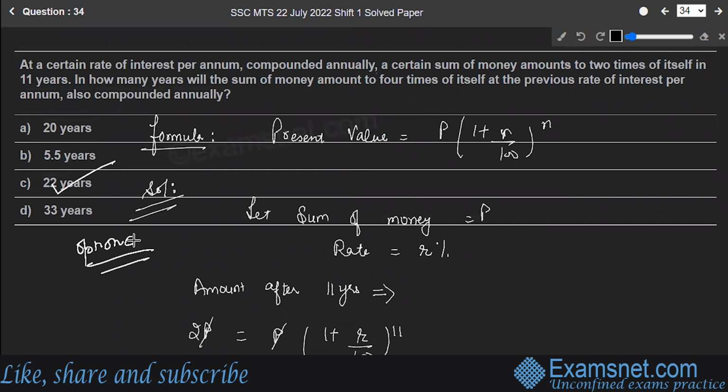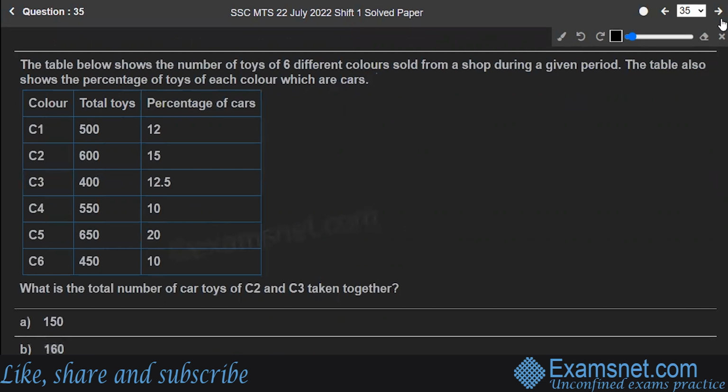Hope you are clear. Let's move to the next question then. Question number 35. The table below shows the number of toys of 6 different colors sold from a shop during a given time period. The table also shows the percentage of toys of each color which are cars. So color C1, 500 toys, percentage of cars is 12. Similarly for C2, C3, C4, C5, and C6, the data is given to us. The question is asking what is the total number of car toys of C2 and C3 taken together.